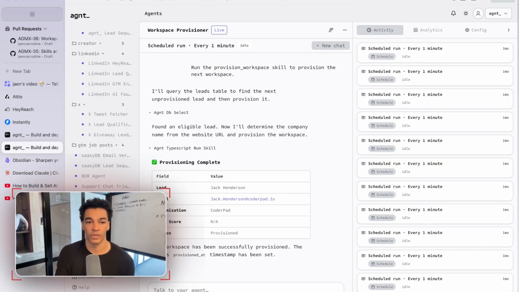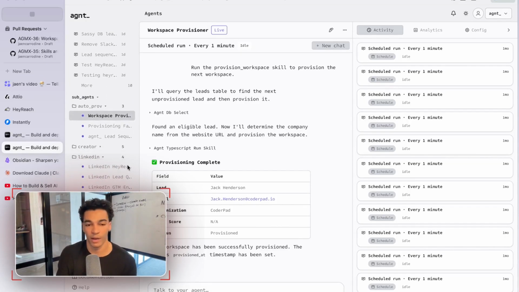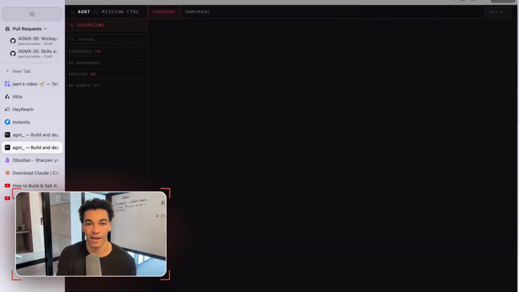Then I have a bunch of different monitors for positive replies, syncing my AdTO account with my Instantly account. All my different leads automatically get synced directly into my AdTO without me having to deal with any of that manually, which is awesome. Then we have a few more that are doing different stuff. I don't think that's worth going into right now. I'll give you a quick view of the entire stack.